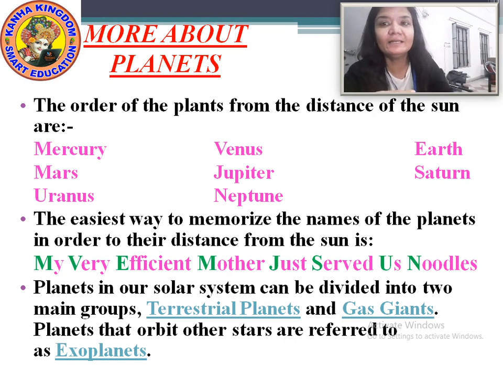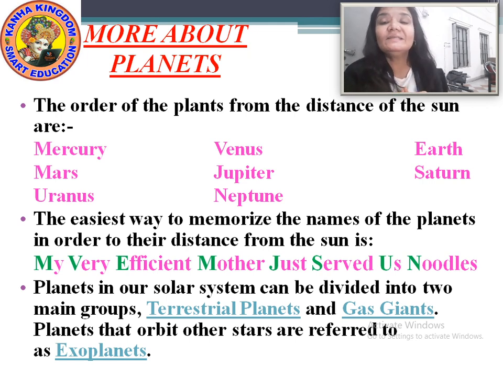The second word is very, V. Very starts from the letter V, and that V stands for Venus. Efficient, the word starts from the letter E, and that E stands for our Earth.